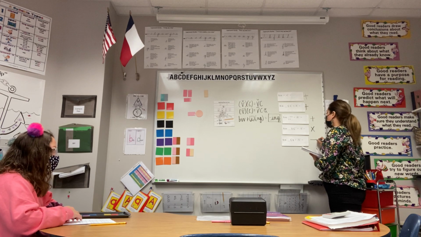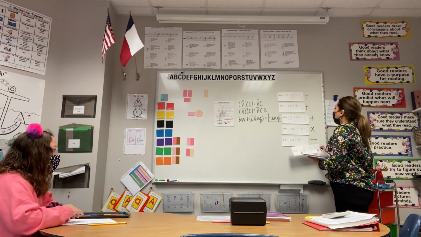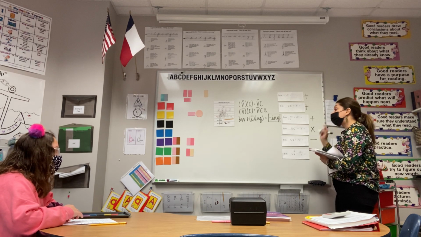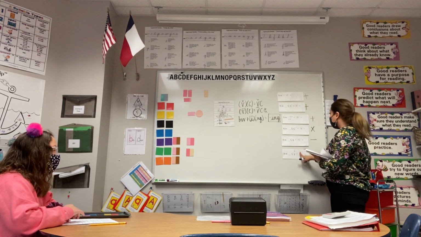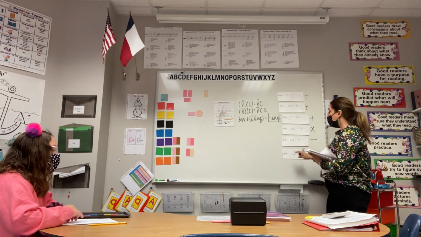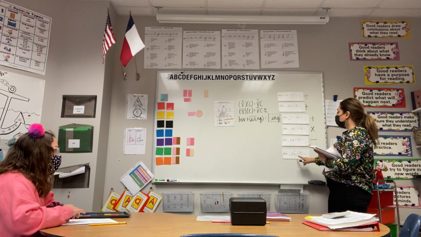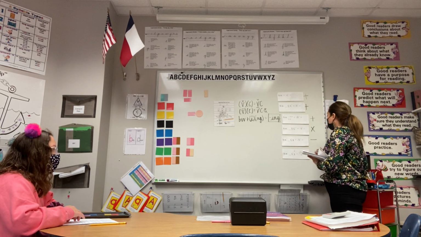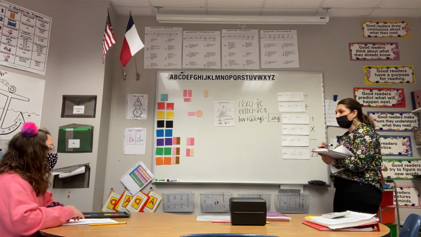That's called our dropping rule. And if we add any suffix except one that begins with I to a base word that ends in consonant, final vowel Y, we change Y to I, then attach that suffix. That's called our changing rule.